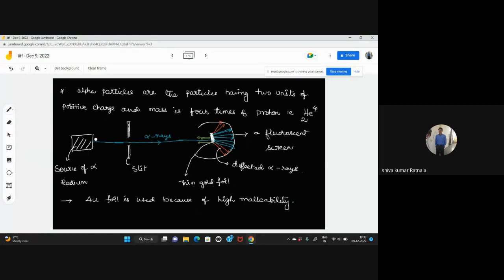Slit means light can come in any direction. No, like this it can go. But if you are using a slit, it will go in a uniform direction, to only one point, in one direction. Okay. Thank you, sir.